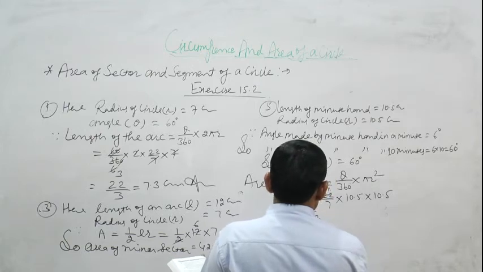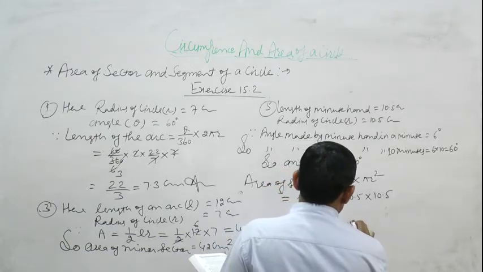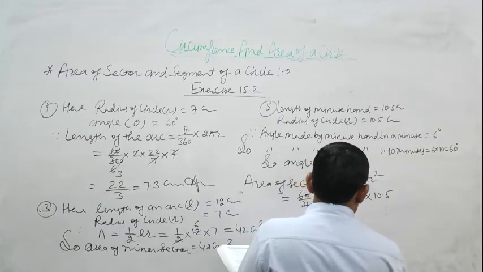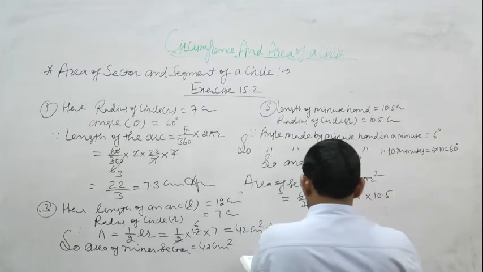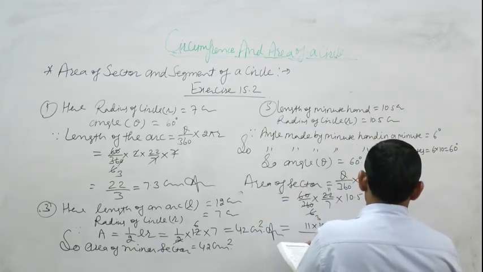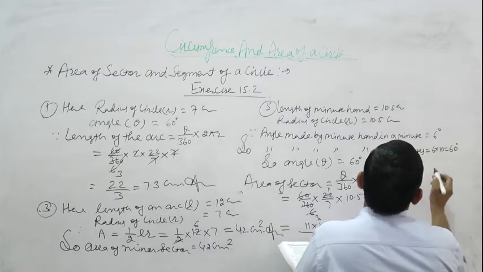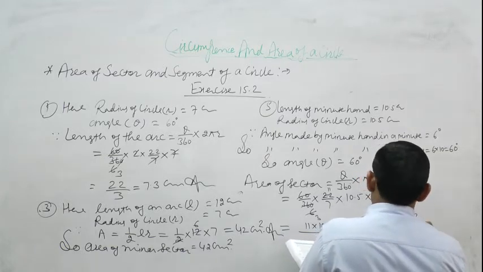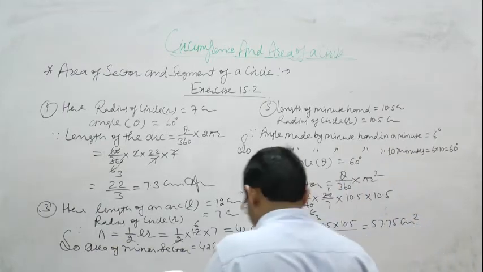Then 11 multiply 10.5 multiply 10.5 upon 7 3 are 21. After solving, we get 57.75 centimeter square.